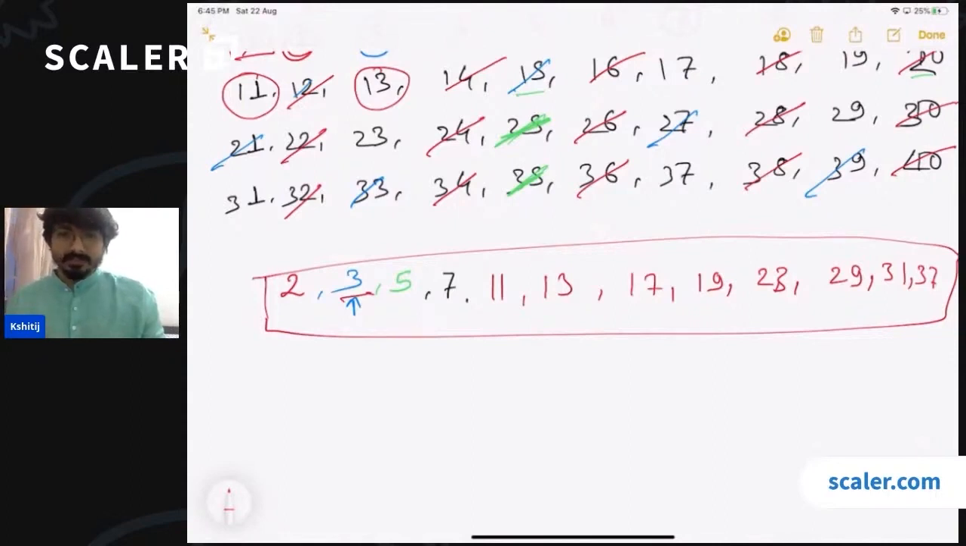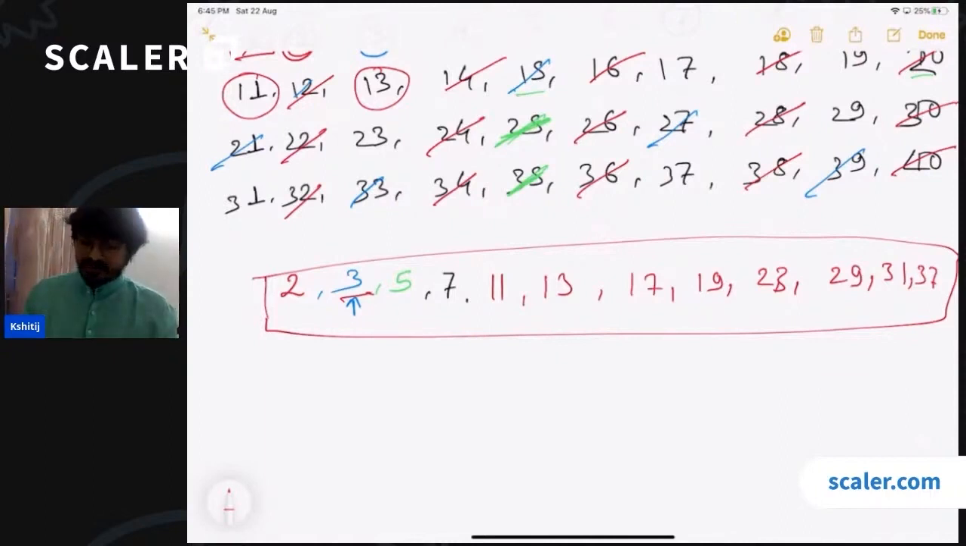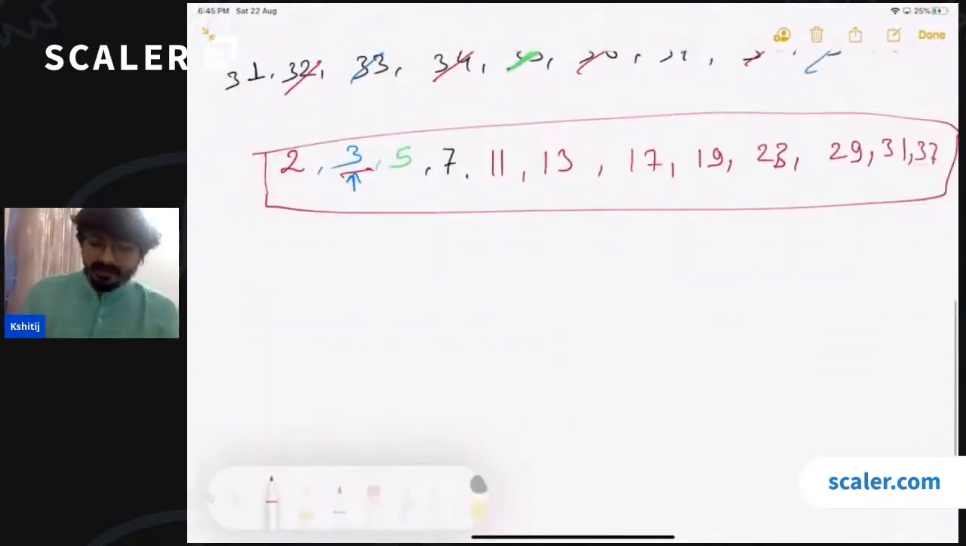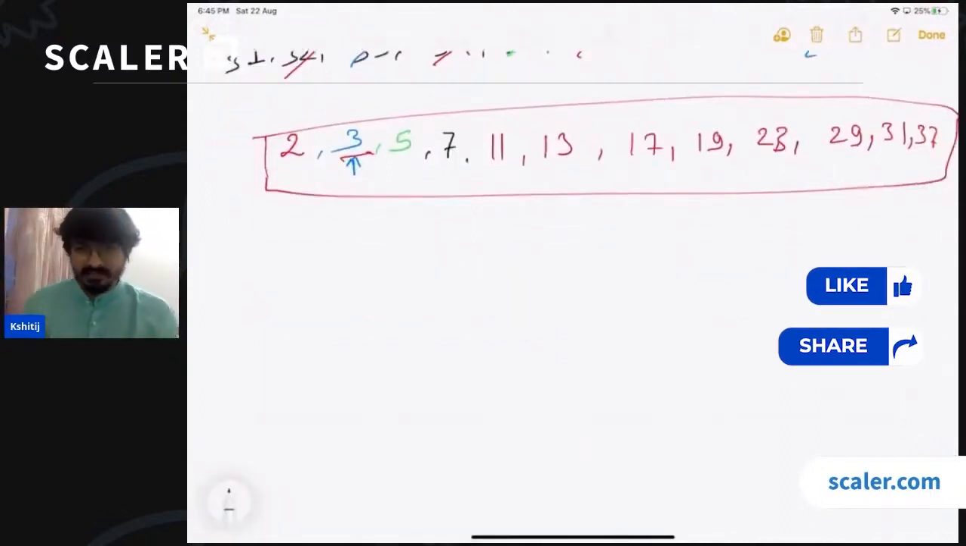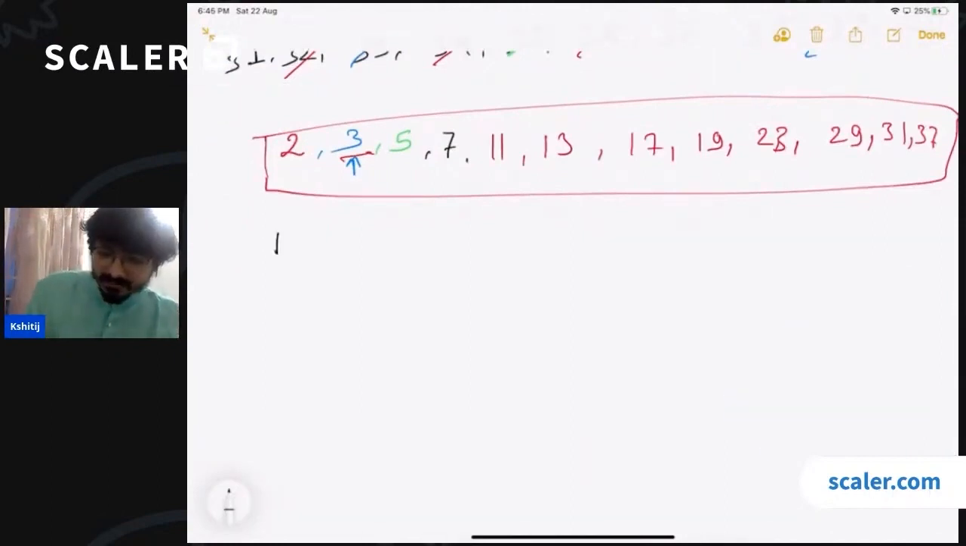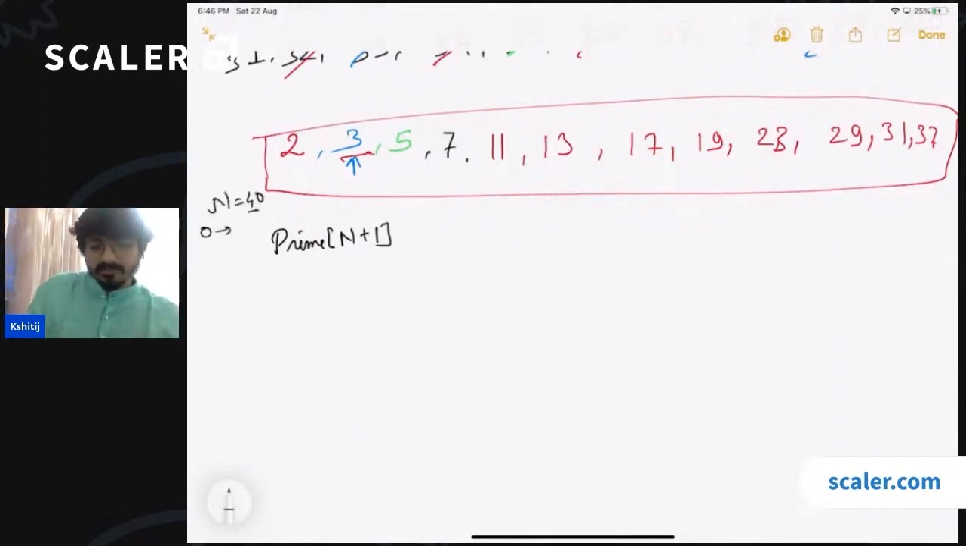So what we are doing here is, we said let us first take all the numbers. If we have to print all the prime numbers in the range n, then we take an array prime of size n plus 1, because if n is 40, array indices start from 0, so I also need 40 as an index. So I will take the size as n plus 1. And I will say that all of them are prime.